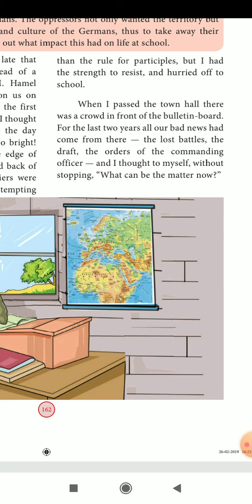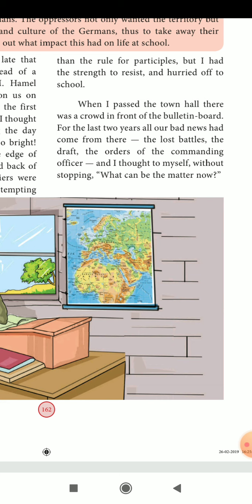He saw some crowd over there. What was the crowd? Bulletin board-ல some crowd was standing and reading some information stuck on the board. For the last 2 years, all our bad news had come from there. The lost battles, the draft, the orders of the commanding officer, and I thought to myself without stopping, what can